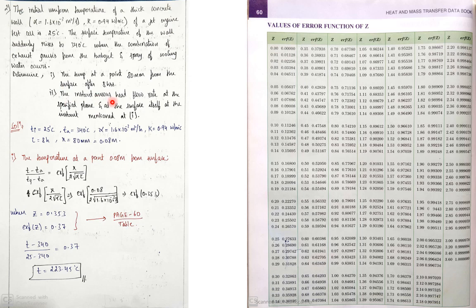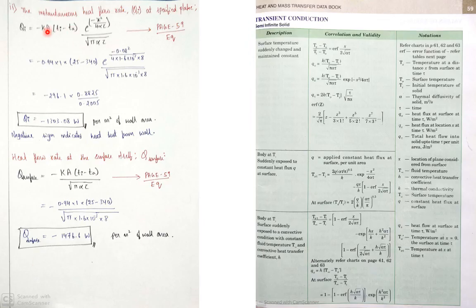Second one: the instantaneous heat flow rate at the specified plane and at the surface itself at the instant mentioned. At this distance, at the first point. Let's see how to solve this second part. Instantaneous heat flow rate at a specified plane. This formula is given by this equation on page number 59. You will get this equation. This is the formula for the instantaneous heat flow rate.